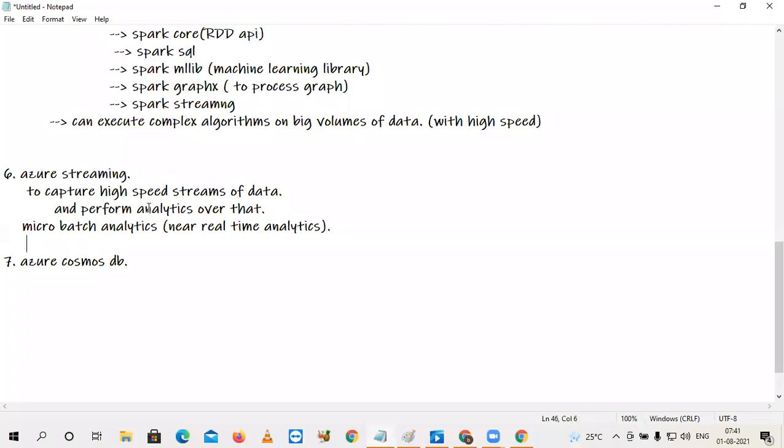Okay. And come to this one. So first, what do you mean by this near real-time analytics? I will unmute you, sir, for 5 minutes. Please interact with me.